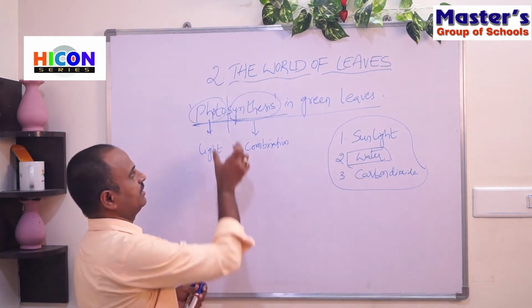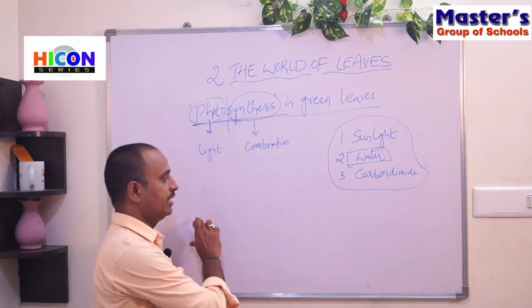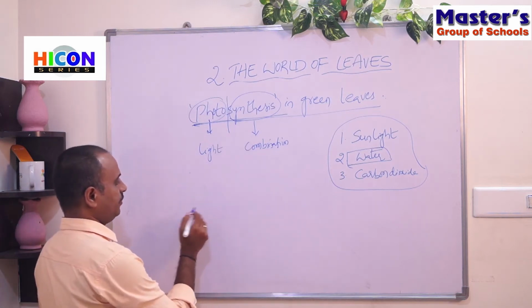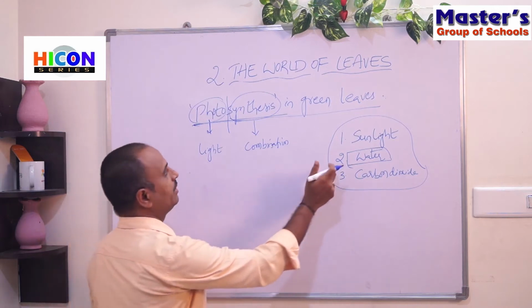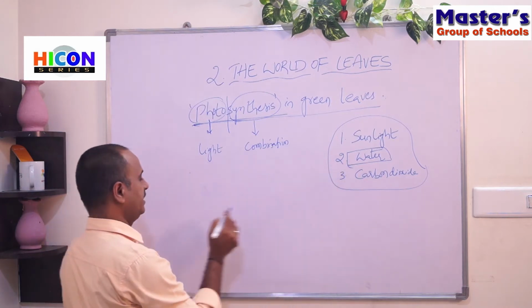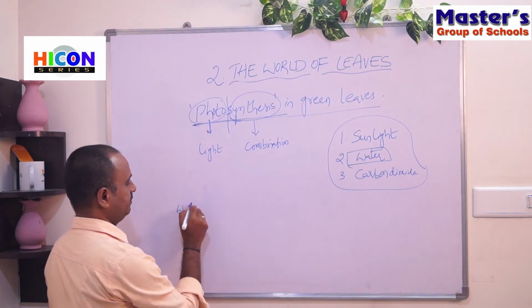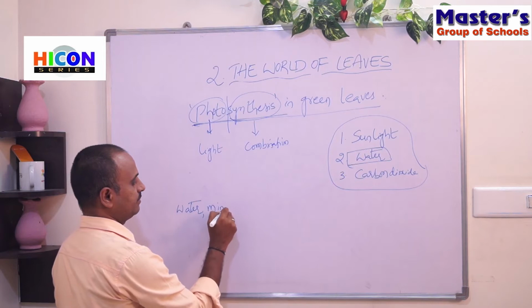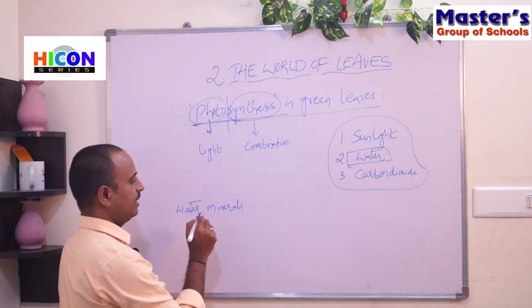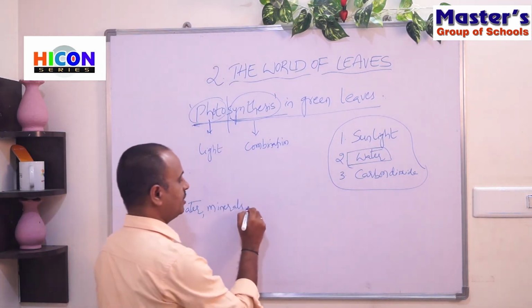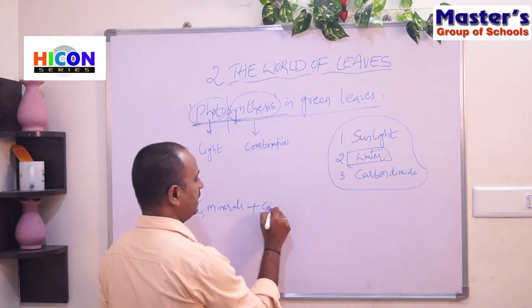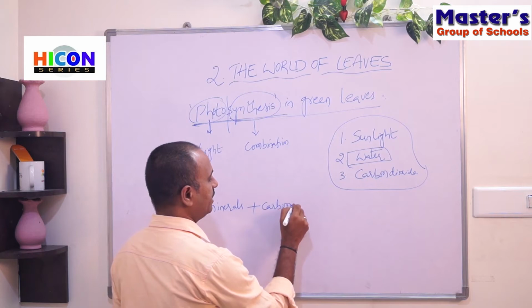Photosynthesis can be written in the form of an equation like this. The first required component for photosynthesis is water. So water, minerals, and this water and minerals are combined with carbon dioxide present in the air.